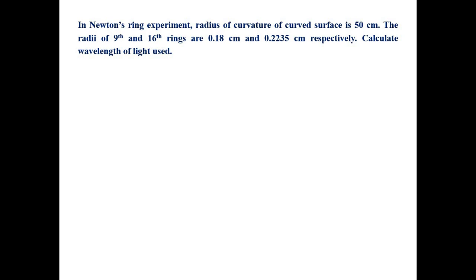So what is written over here? In Newton's ring experiment, the radius of curvature of the surface is provided, that is 50 centimeter. Then the radii of two rings, the 9th and 16th rings, are provided: 0.18 centimeter and 0.2235 centimeter respectively. And here it is asked you to calculate the wavelength of light used.